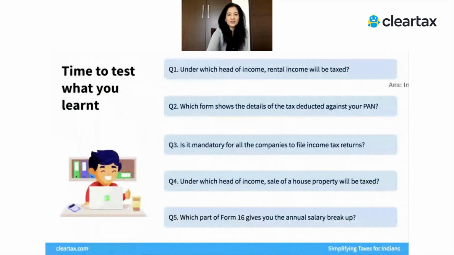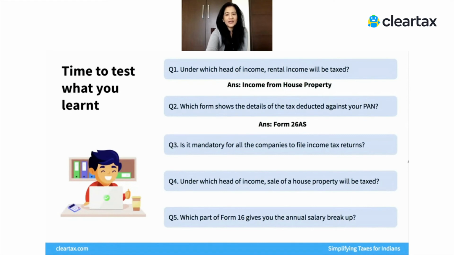Okay, here's a quick test of what we just learned. Where will rental income get taxed? Which form shows the details of TDS? Is it mandatory for companies to file tax returns? Under which head of income should I report sale of a house property? Which part of Form 16 gives you annual salary breakup?